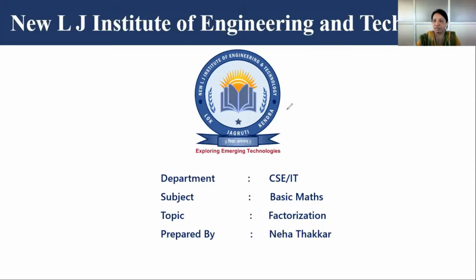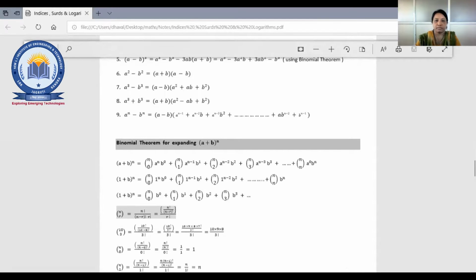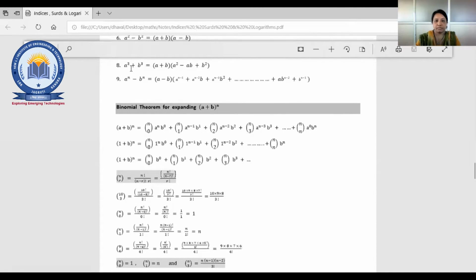Poojan, unmute yourself. Poojan, okay. Hello. Yeah, just tell me the concept of the binomial theorem.